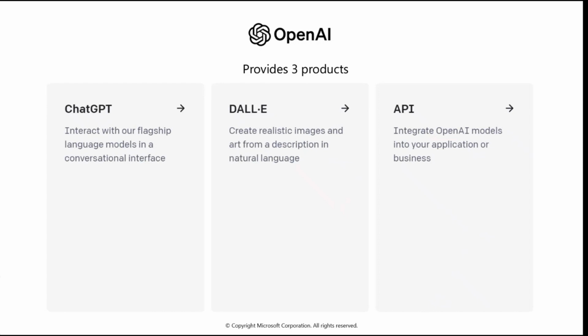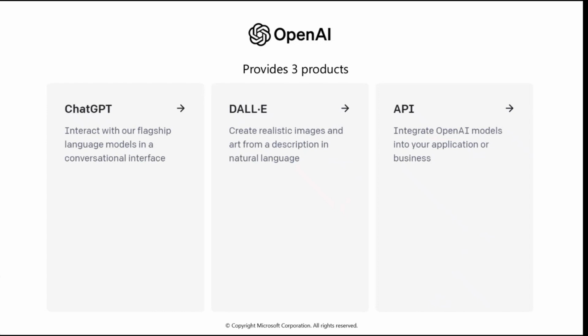Okay. Now, DALL-E is another product that provides you realistic images based on descriptions. You can simply write, I need the Microsoft Azure architecture, or, I need the Power Platform architecture. You can simply type it, and you will get the images from OpenAI. All right, so this product works in that way.